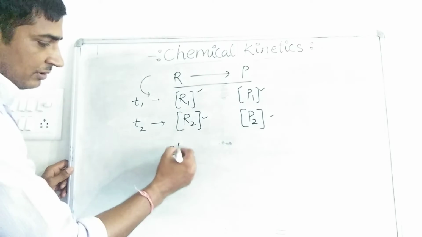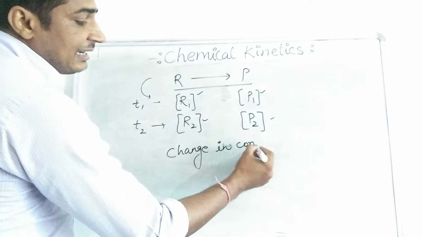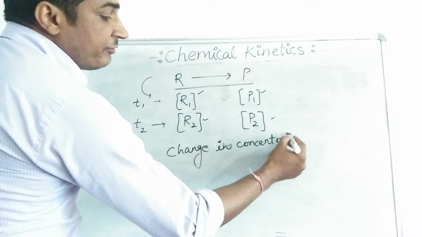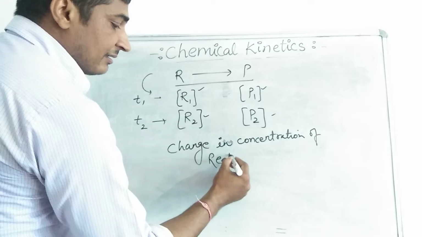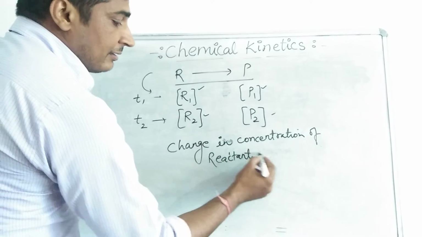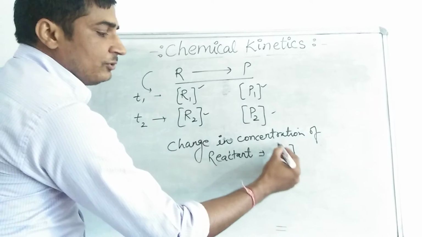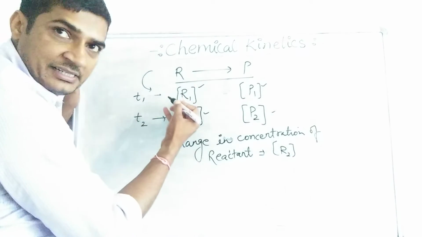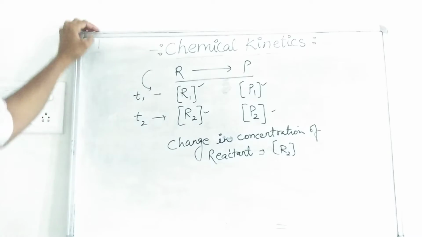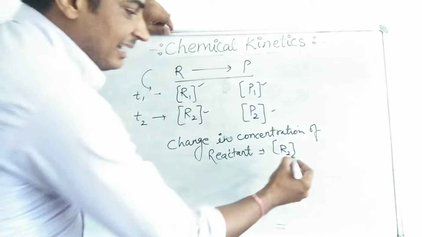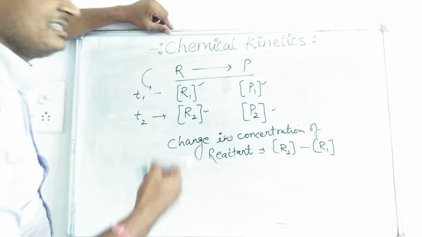If we find the change in concentration of the reactant, what is the final concentration? The final concentration is R2. And what is the initial concentration? Whenever we find the change in concentration, we always take final minus initial. So final concentration minus initial concentration is the change in concentration.